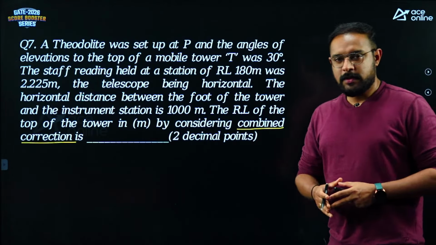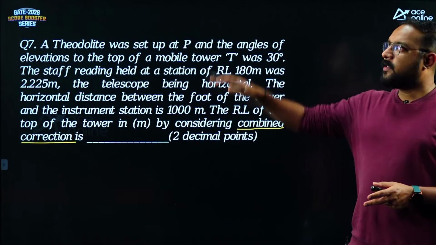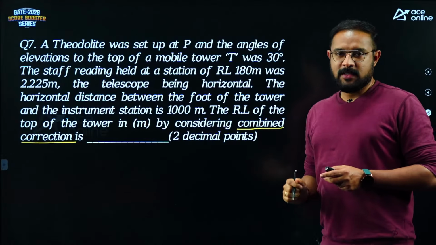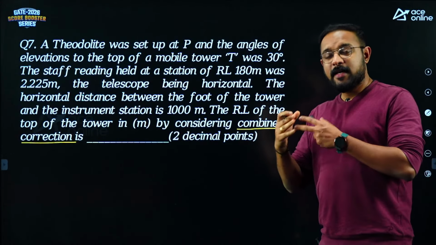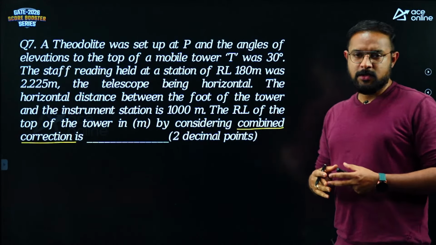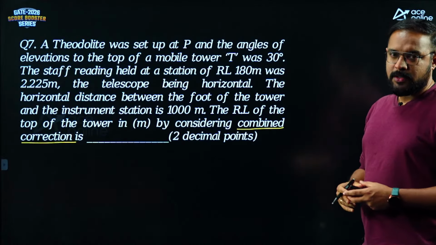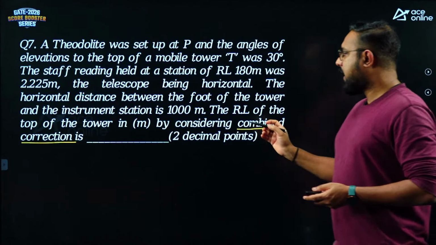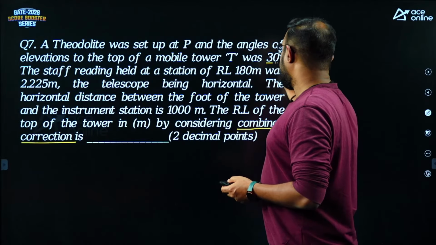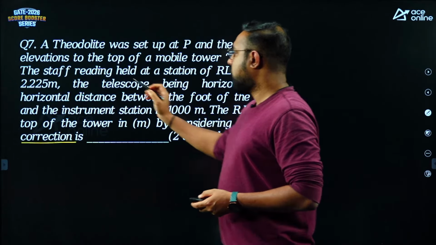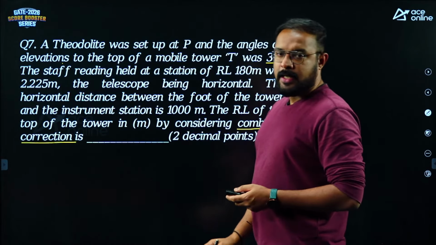There is a previous year question you can find where observations are taken towards the top and bottom of the tower, and they are asking us to neglect the combined correction. So here we will take the combined correction. Okay, right. So what kind of angle are we having here? 30 degrees, and more importantly, it is an elevation angle.